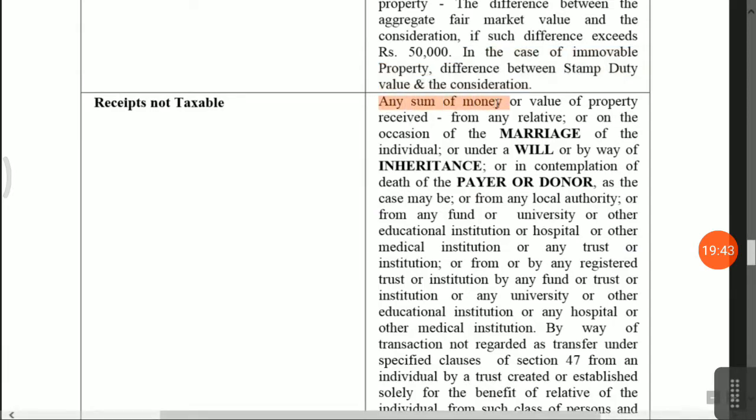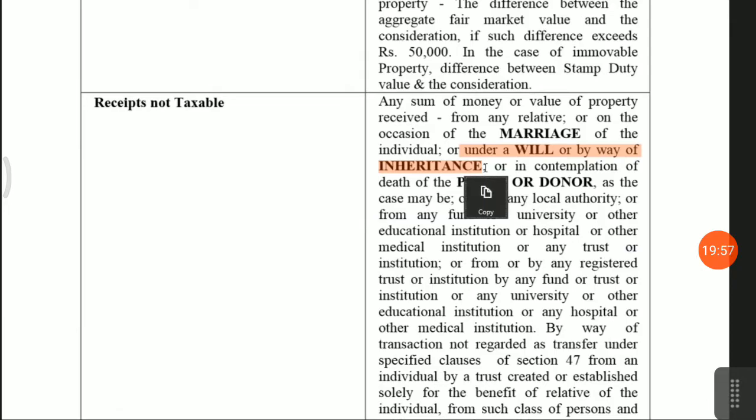Any sum of money or value of property received from any relative, or on the occasion of the marriage of the individual, will not be taxable in the hands of the assessee. Under a will or by inheritance, means any will of the grandfather, any property received by the assessee, will not be taxable in the hands of the assessee.